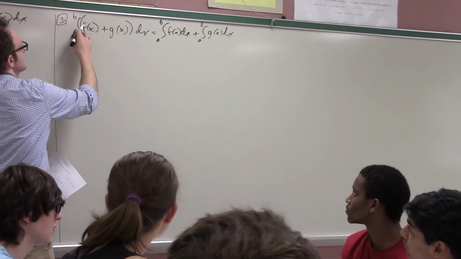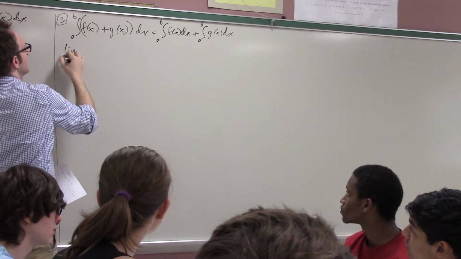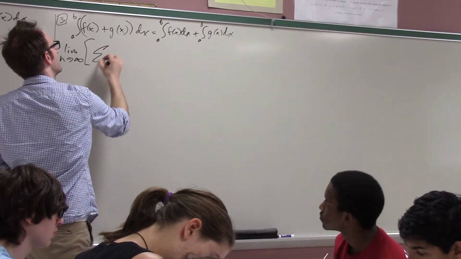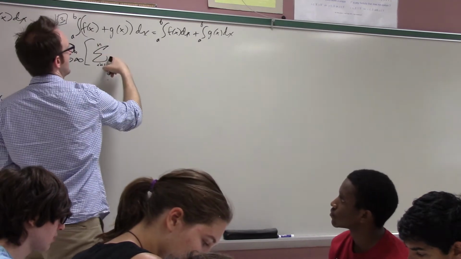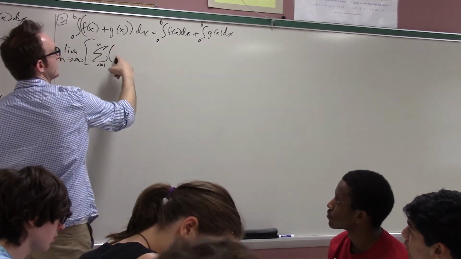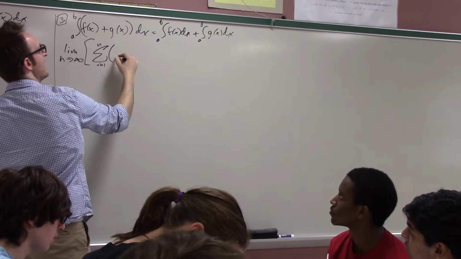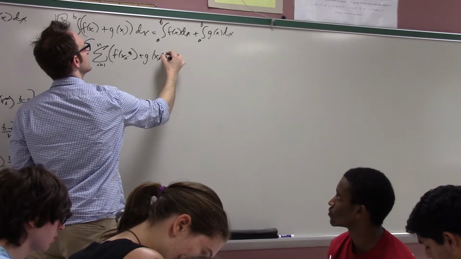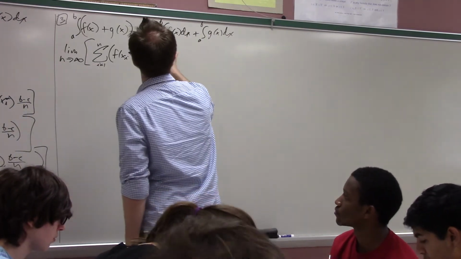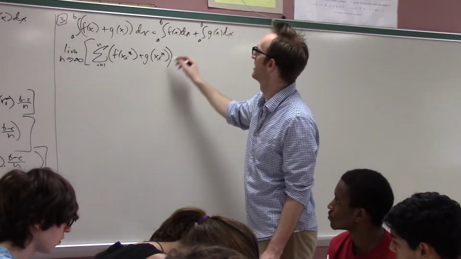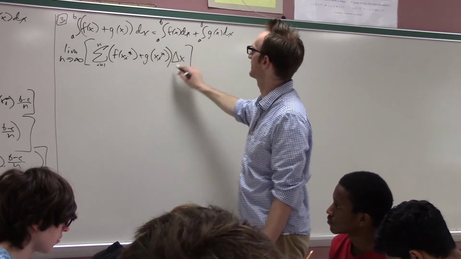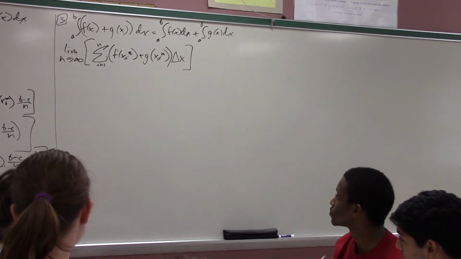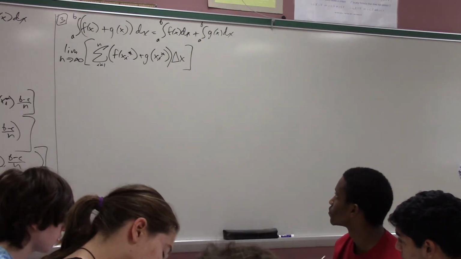Maybe this time it makes sense to just first do it with the Riemann sum definition. So we're taking the limit as n goes to infinity of the sum from i equals 1 to n of, well, what's our function now? Our function is the f plus g function. So in each subinterval, we choose a sample point and we find the value of f and the value of g times, I'll just write delta x this time. Okay. What can I do with that?